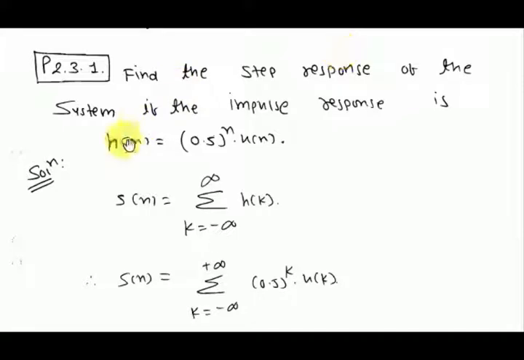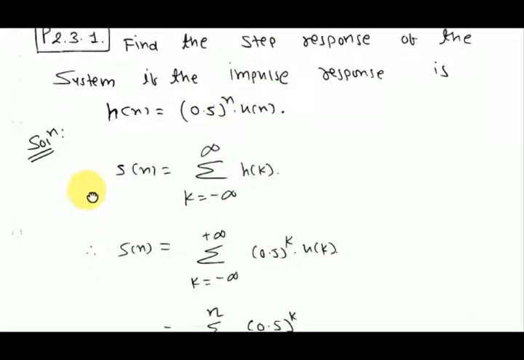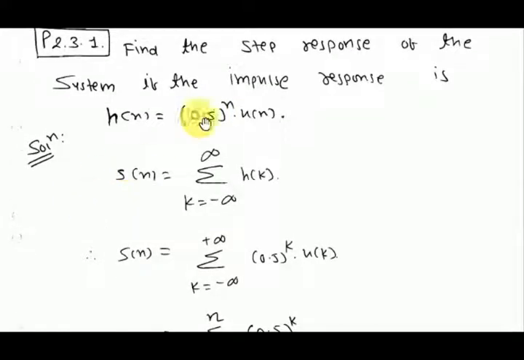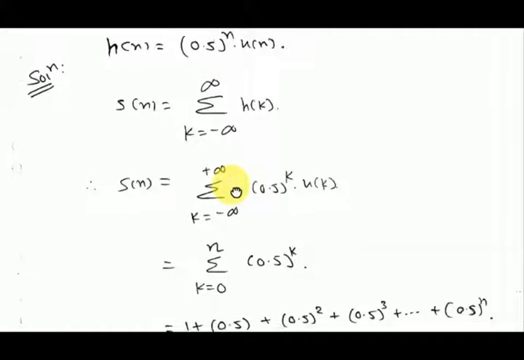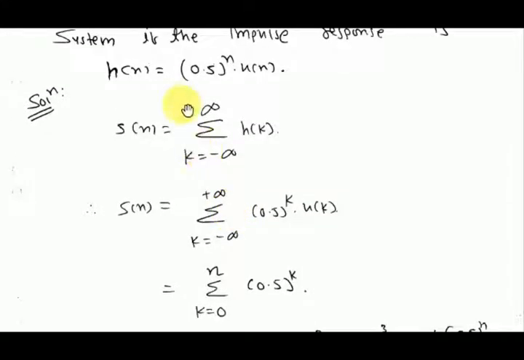Next problem is to find the step response of the system if the impulse response is given. This is a discrete system; for both continuous and discrete the procedure is the same, only you have to replace integration by summation and differentiation by difference. So the impulse response is given, you have to find the step response, apply summation here and you will find it.